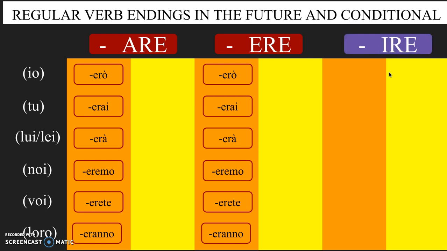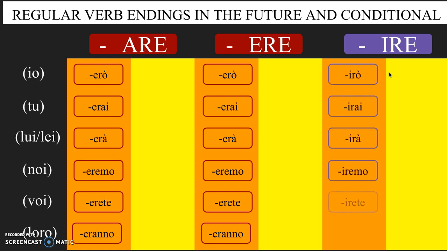And the ire endings are only slightly different in the future. Irò, irai, ira, iremo, irete, iranno. So as you can see, are and ere start with an E, and ire replaces that E with an I.